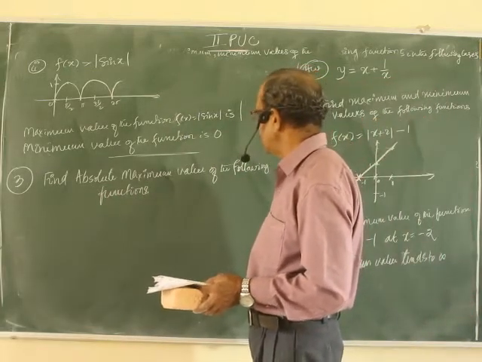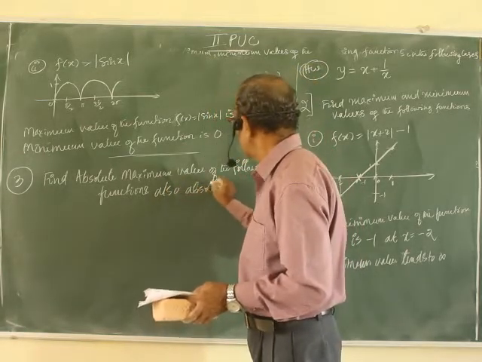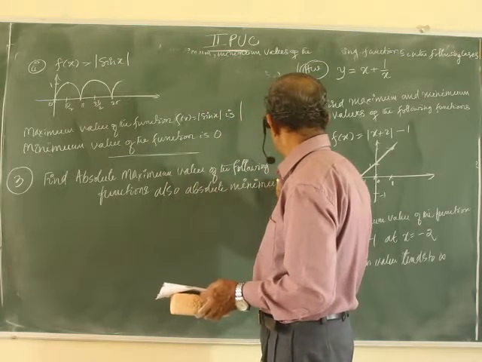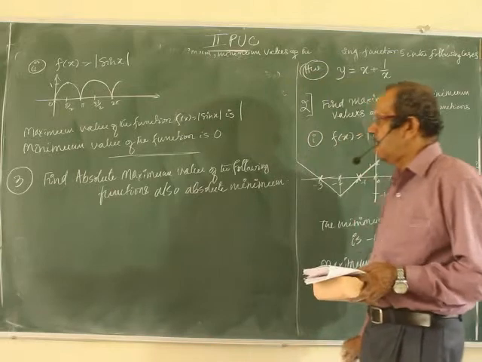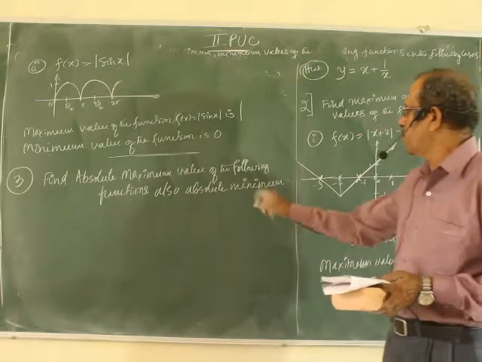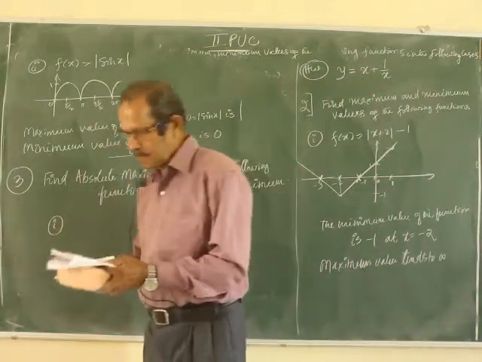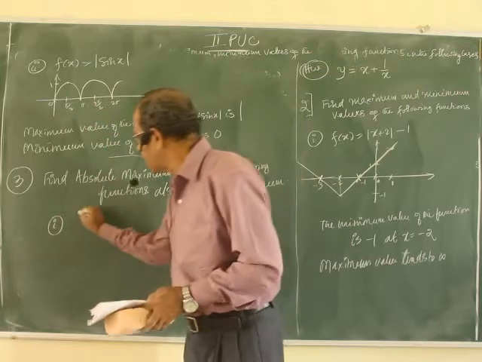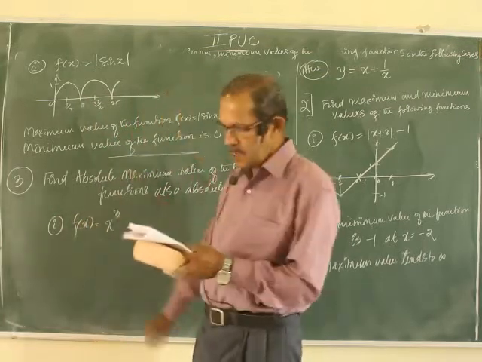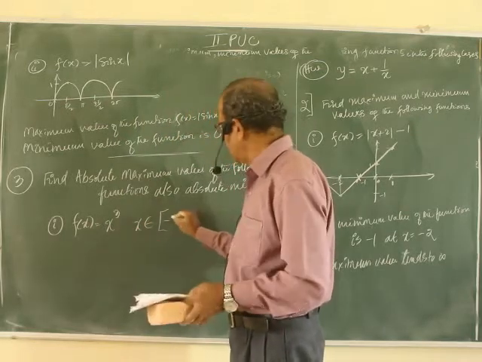Maximum value of the following functions. Also, it is there, I have not written, absolute minimum value. Both the questions are there. Find the absolute maximum value of the following function, also the absolute minimum values. Yes, first one. f of x equal to x cube, x belongs to minus 2, 2.